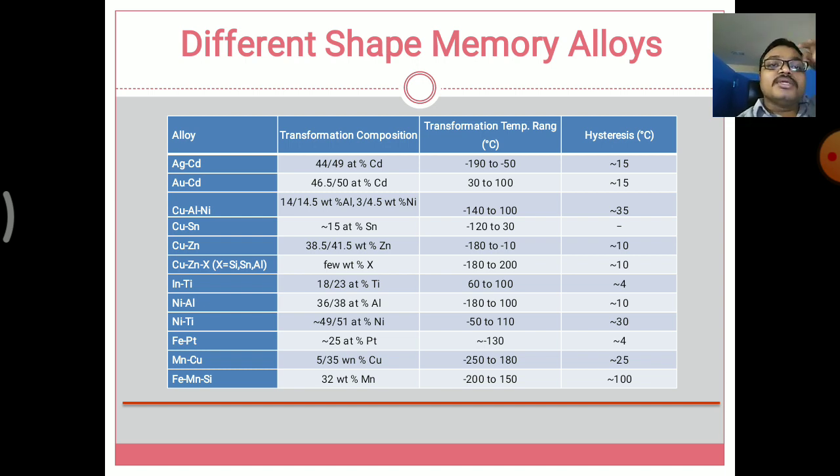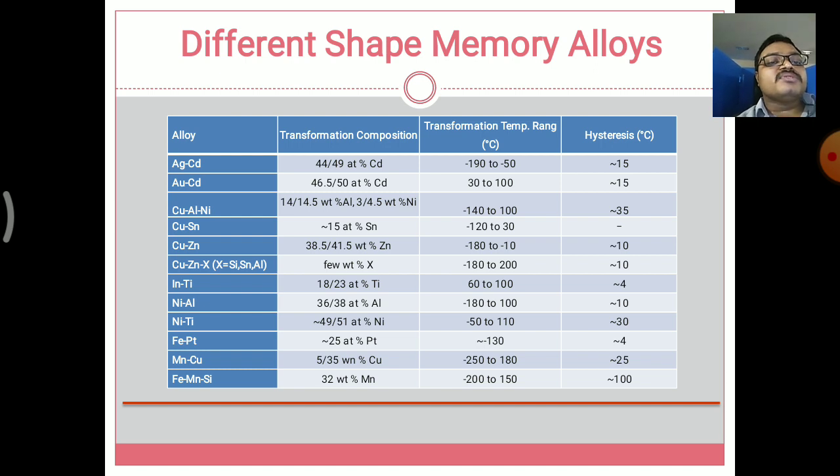So these are all the different types of shape memory alloys used in the transformation compositions and temperature ranges. In these, when you see the nickel titanium alloy, it consists of a composition of 49 to 51, which is the range of two compositions. So 49% nickel and 51% titanium is an almost equal composition, with a 2% difference.